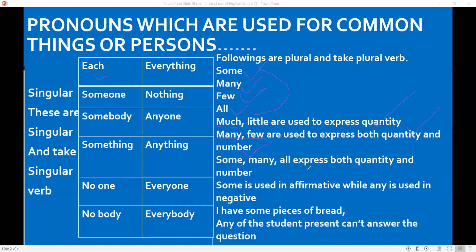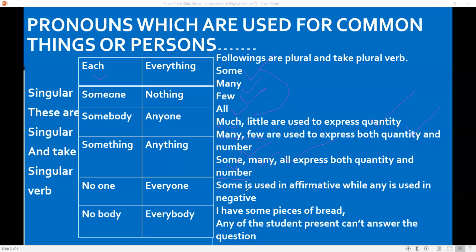Some, many, and all: these are three words. They express both quantity and number. You may say some water. This is quantity. You may say some money. We may say some students. We may say many students. We may say all the money which I had was lost. And all the students were present today in the class. So we can use these words to express quantity as well as number.